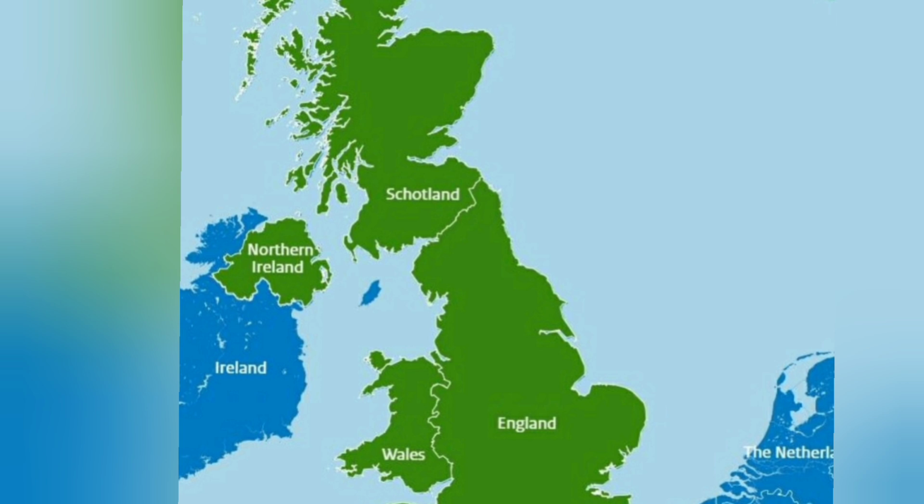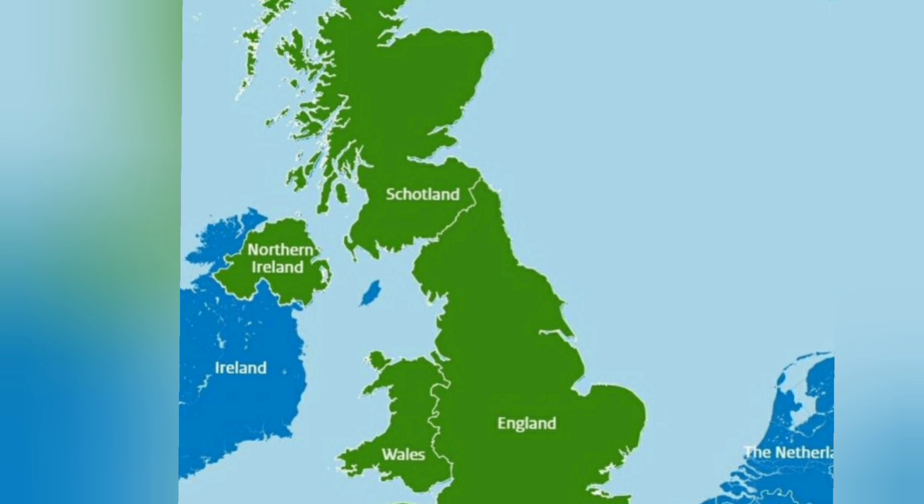Do all of these 4 countries each have their own prime minister? Not really. In the United Kingdom, there is really only one prime minister, and that person is located in England. That person leads the United Kingdom Parliament, or the House of Commons in England. That person is the prime minister of the entire United Kingdom.